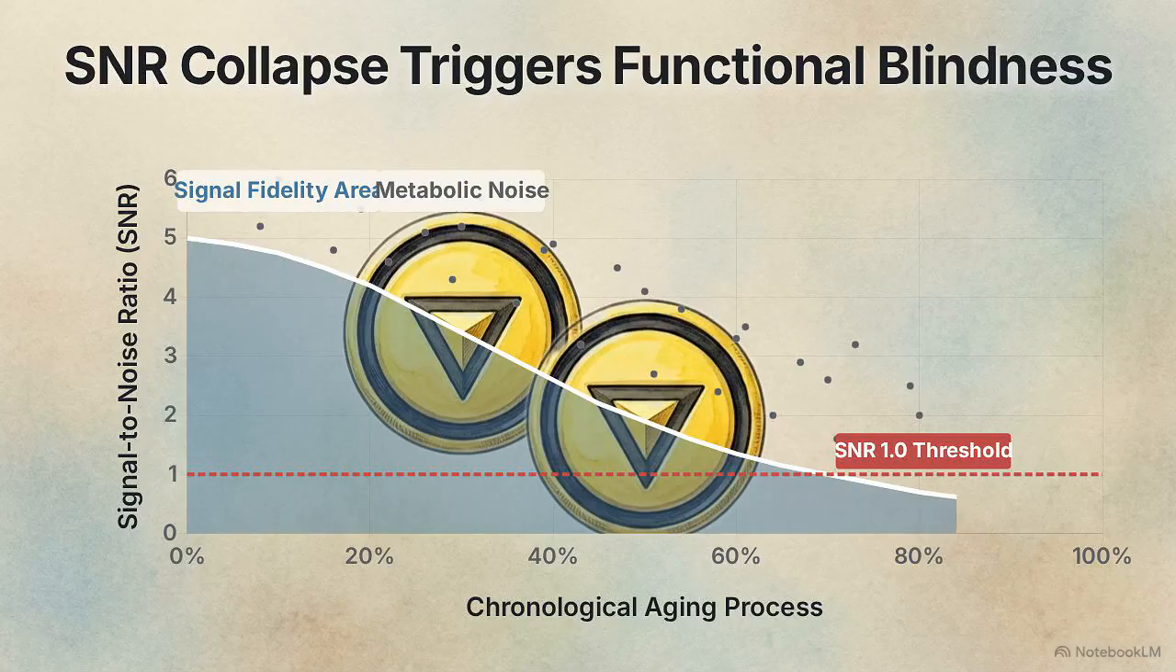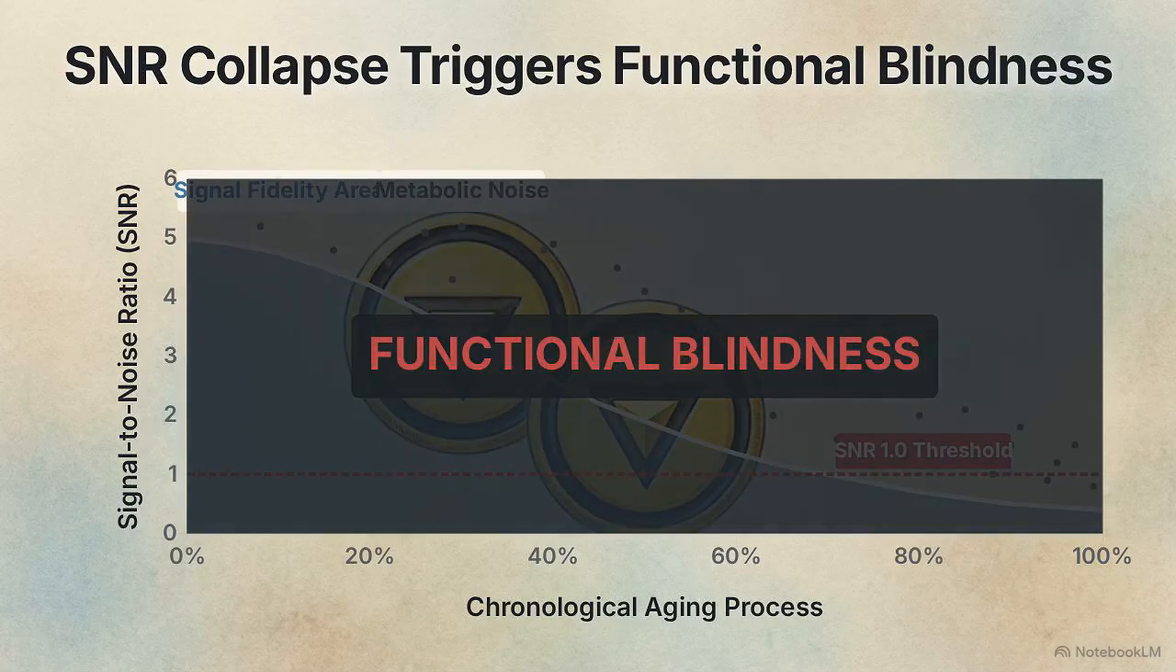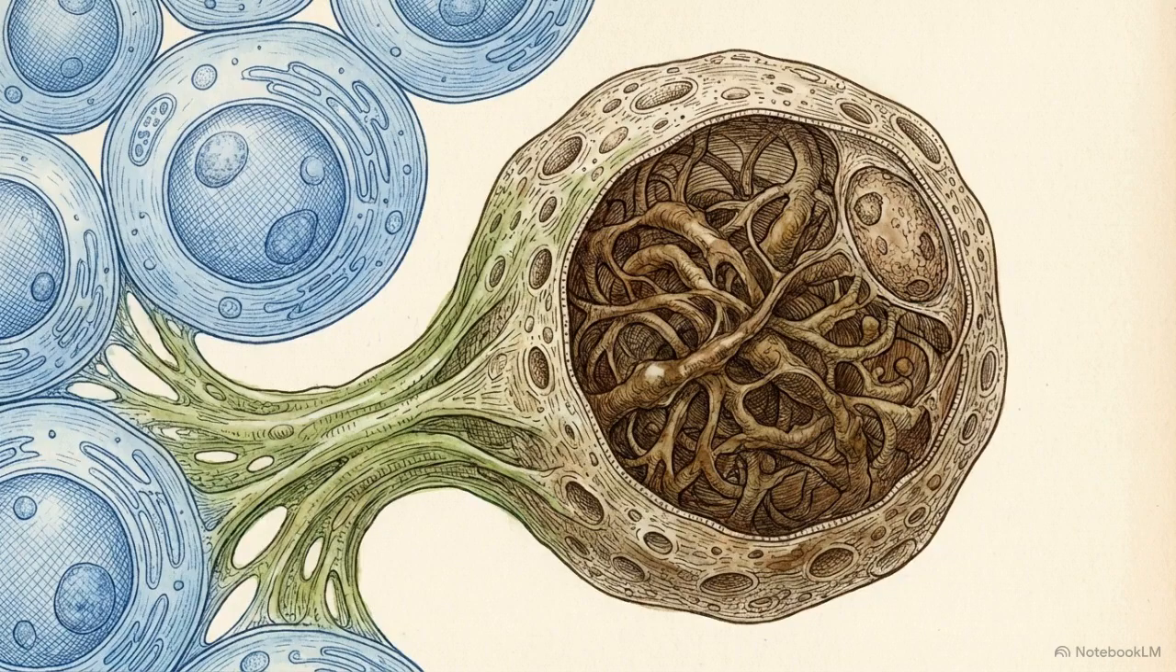Once the signal-to-noise ratio crosses the 1.0 threshold, the cell becomes functionally blind, unable to distinguish homeostatic cues from internal metabolic static. Crossing this threshold represents a point of no return. Internal cleaning mechanisms stall entirely, transforming the cell into a permanently clogged unit that propagates dysfunction to its neighbors.